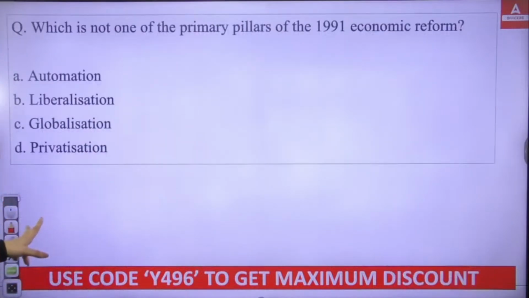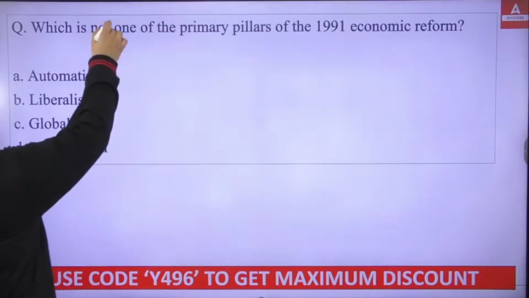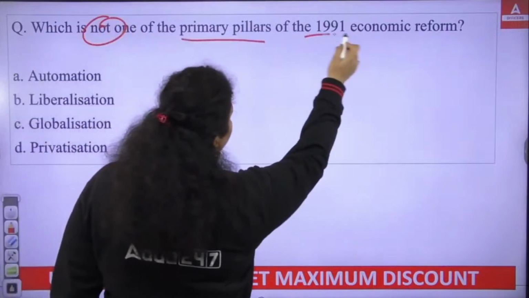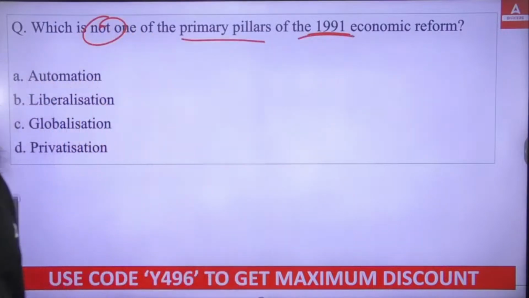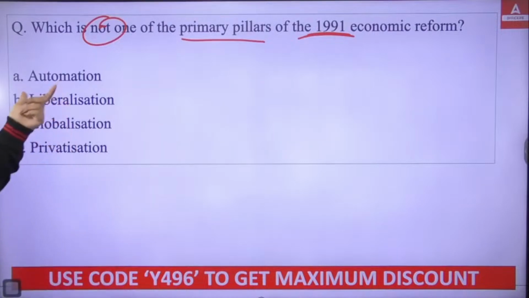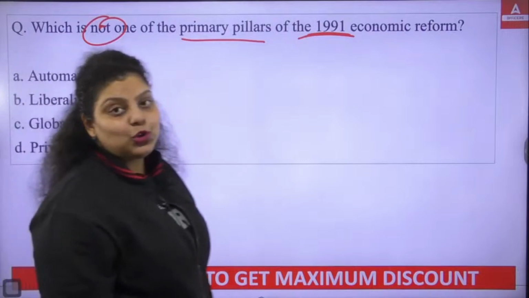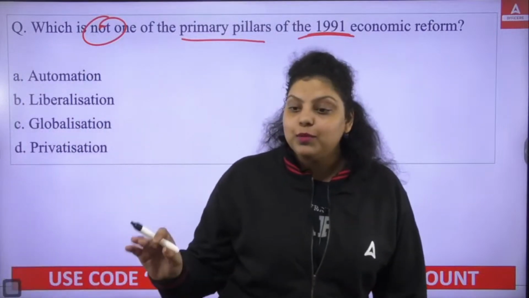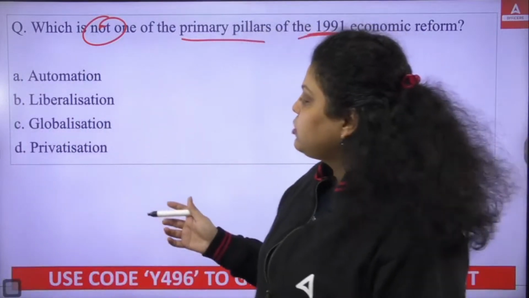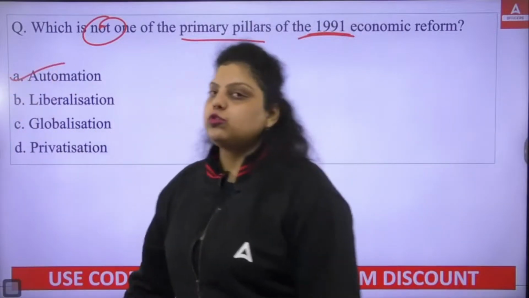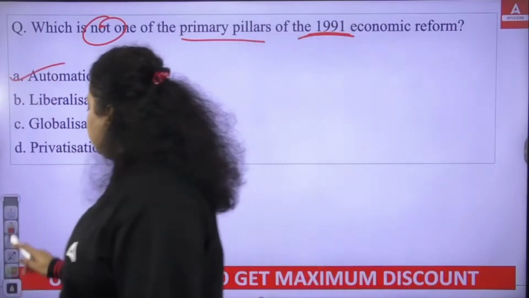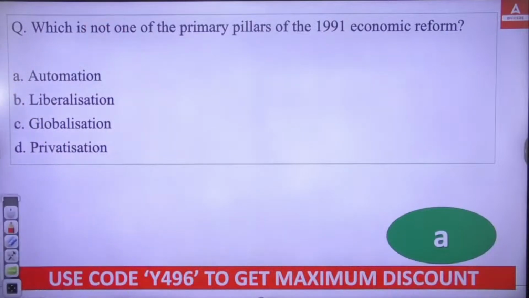Okay. Next, which is not one of the primary pillars of 1991 economic reform. So out of these, which of the following is not one of the primary pillars? Automation, liberalization, globalization, privatization. I think it's a very simple question because we know economic reform is known as LPG: liberalization, privatization, globalization. So automation is not a part of your economic reform. So right answer will be your A option. Okay, right answer is what?